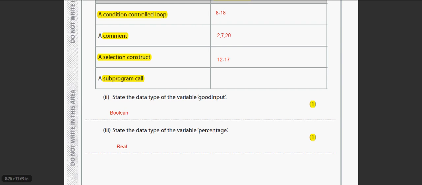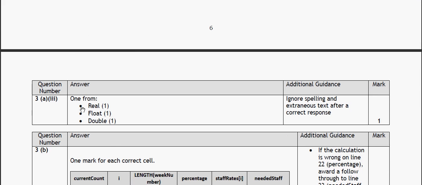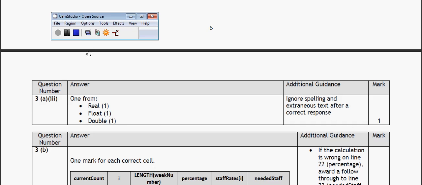Now, if I quickly show you the mark scheme, you'll see that Boolean was there, and a float would have been accepted. A double is another word for real or float that is used in some other programming languages. So by all means write float if you can't think of the word real, but as a general rule I really want you to write real, because as the course goes through onto a second or third cycle, I think that they will become less tolerant with these specific words rather than the actual programming word. So that is 3A, 2 and 3, data types.